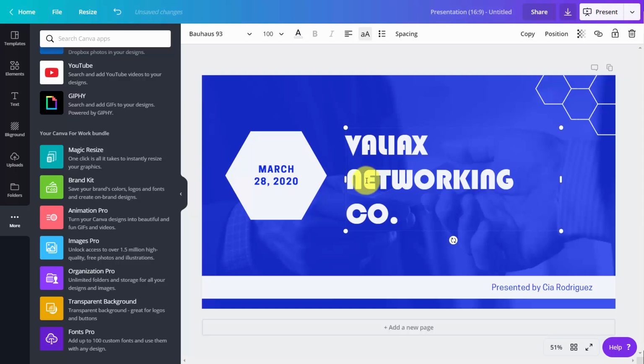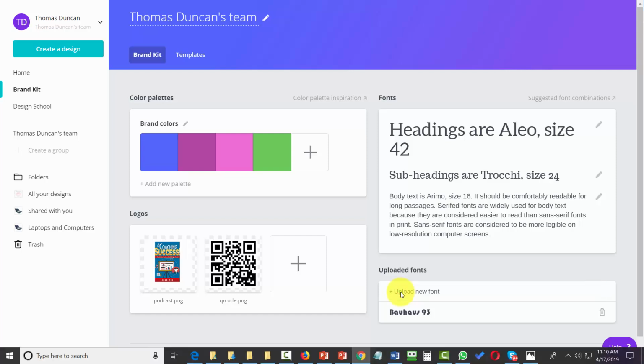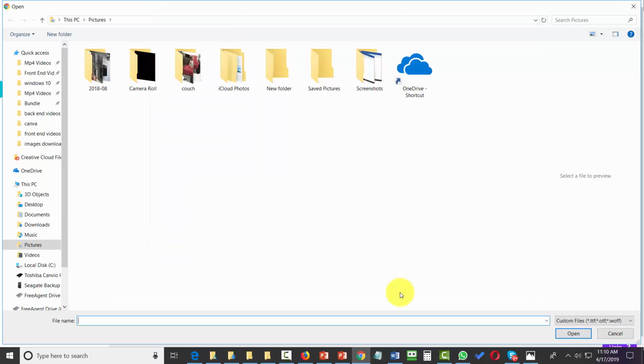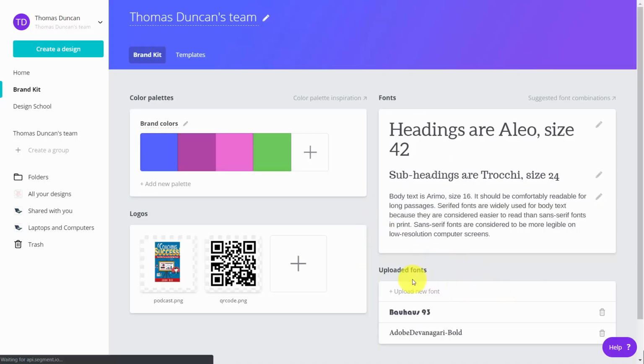If we want to upload another font, all we'll need to do is to go back to our brand kit. We can then go to this area that says Upload New Font. That's going to look to our hard drive. You'll then need to do the disclosure and then say yes, and then any other fonts that you want to have available to you.